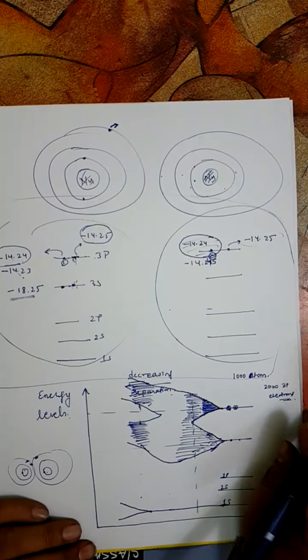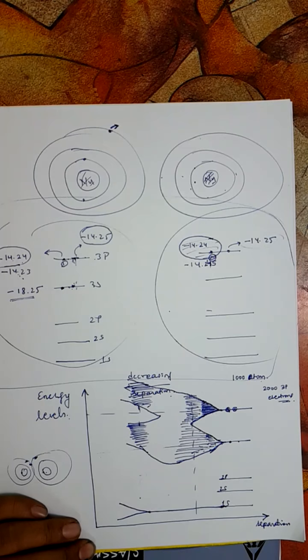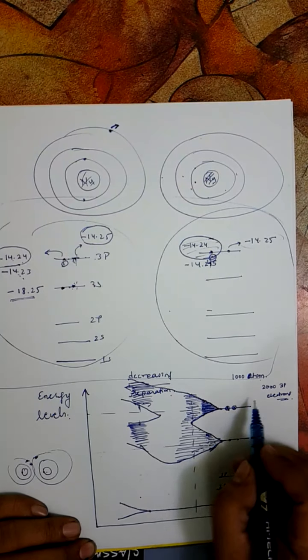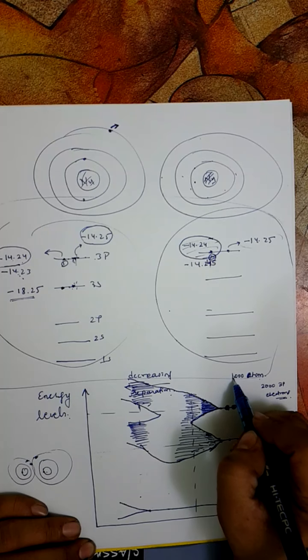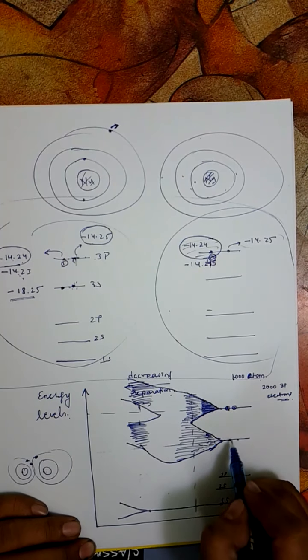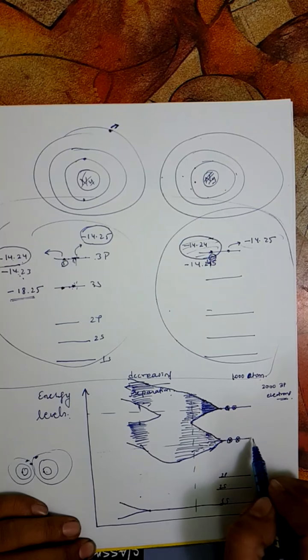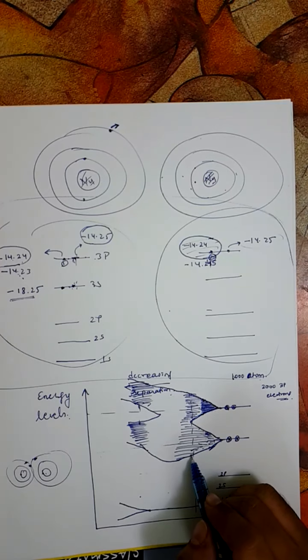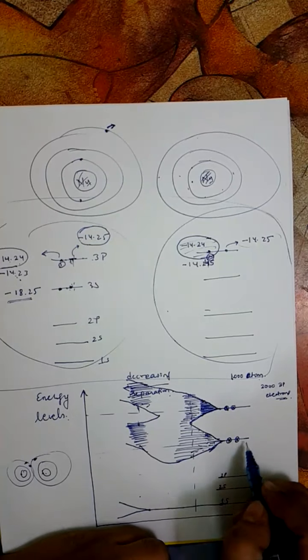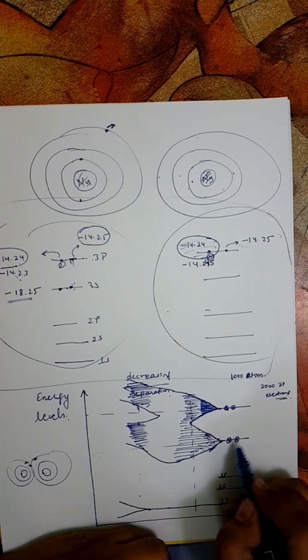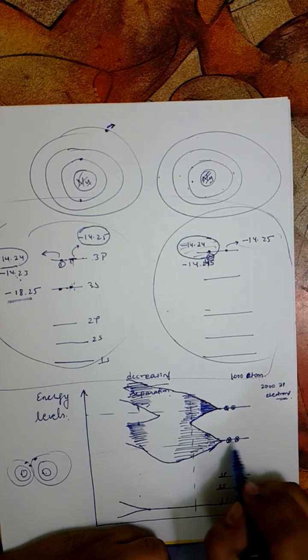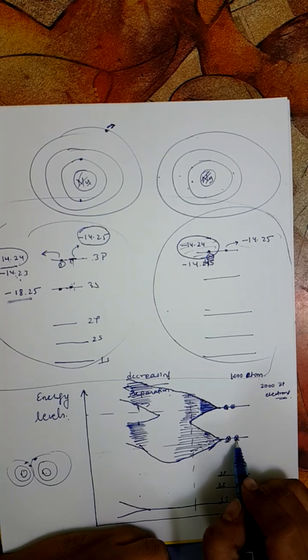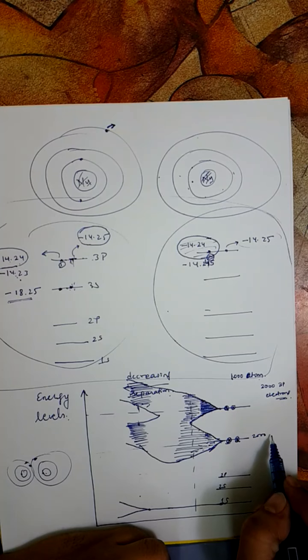Now, how many energy states are required and how many are available? For that, we need to understand certain things. Let's say we had 1000 atoms, and each of the 1000 atoms had a 3s electron. How many energy levels are required for these 1000 atoms' 3s electrons? Since we know that there are two 3s electrons per atom, we require 2000 levels.